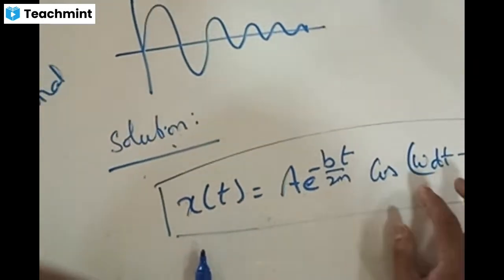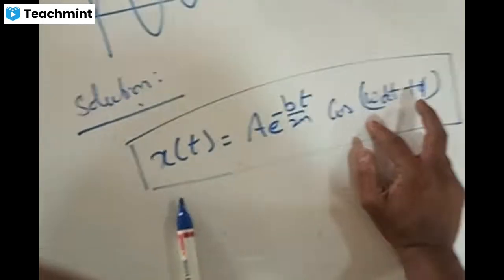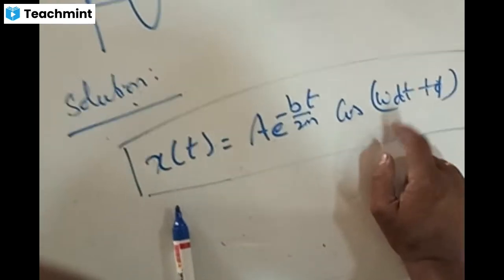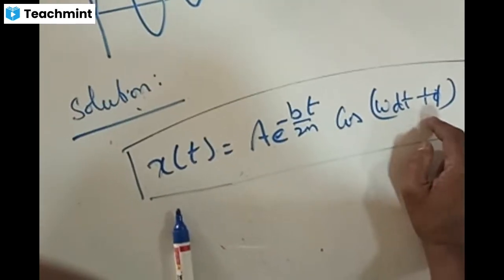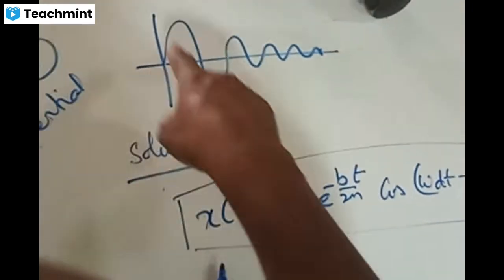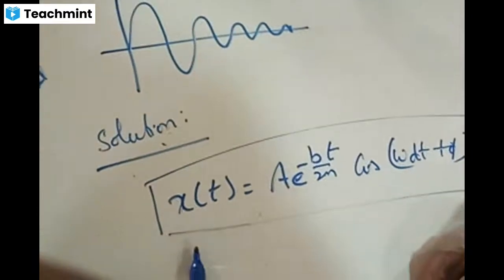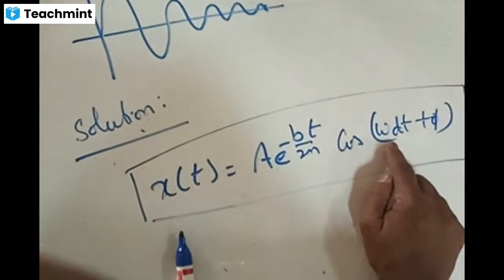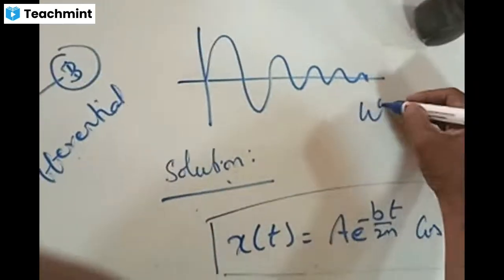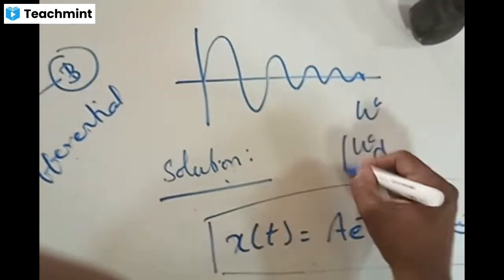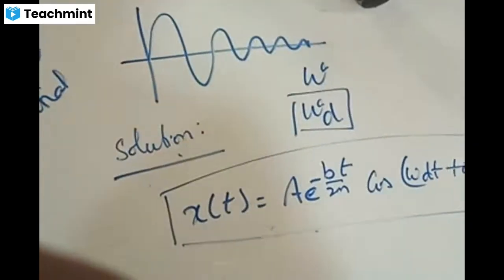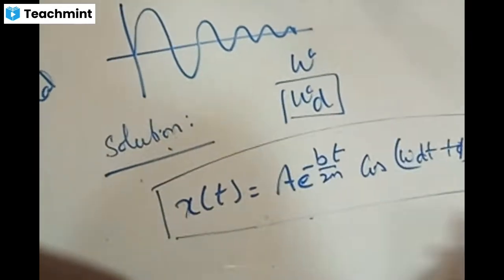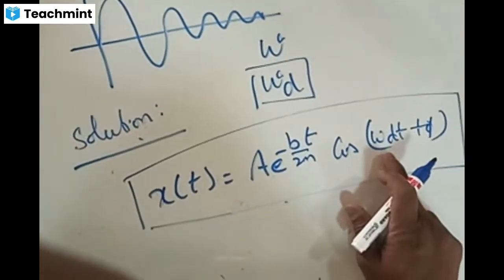And cos of, earlier it was only omega t plus phi. When oscillations were constant, omega is angular frequency, cos of omega t plus phi. But here we have damped angular frequency. Frequency is changing, angular frequency will change accordingly. That frequency is what we are calling as damped angular frequency. Earlier it was only omega, which is called as angular frequency. Now for this case, we are using one more term called as what? Damped angular frequency. Now frequency is changing continuously. That is going to have some kind of damping with it. That is called as damped angular frequency.